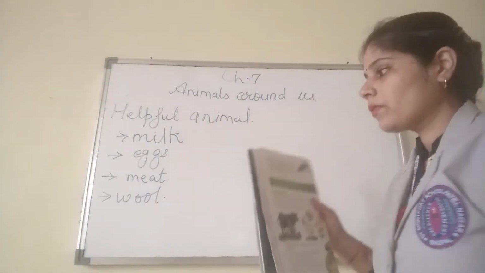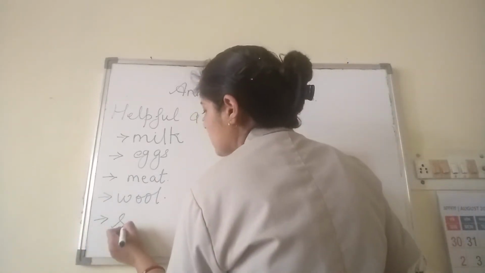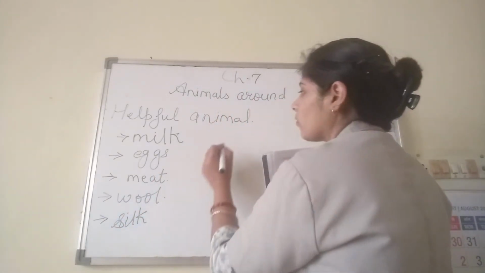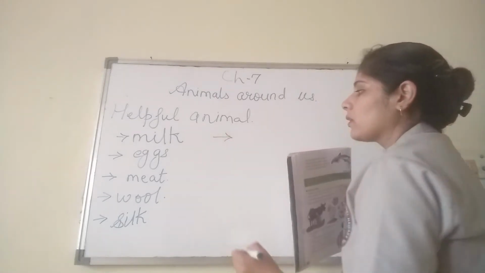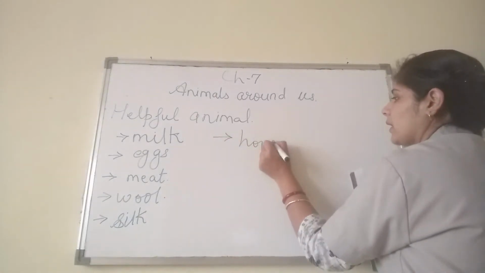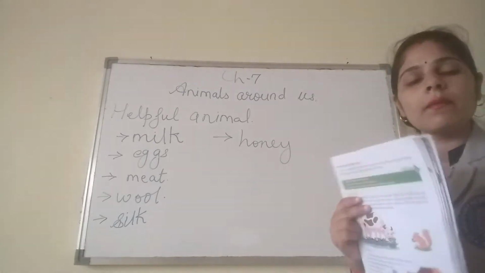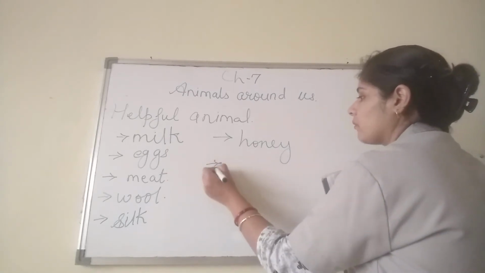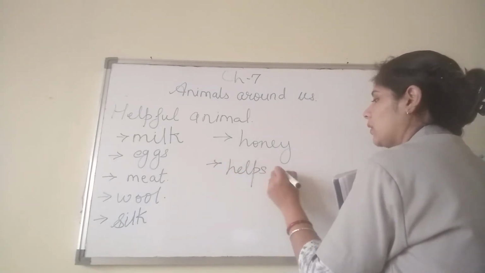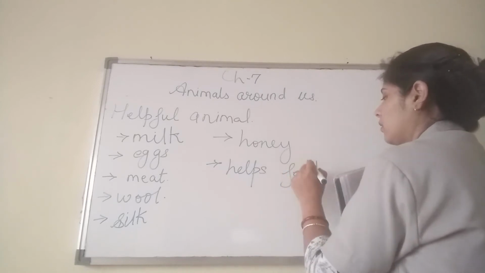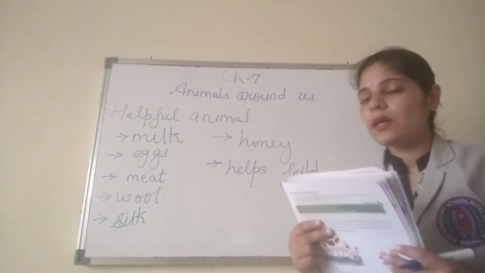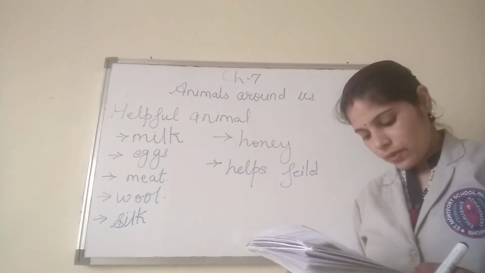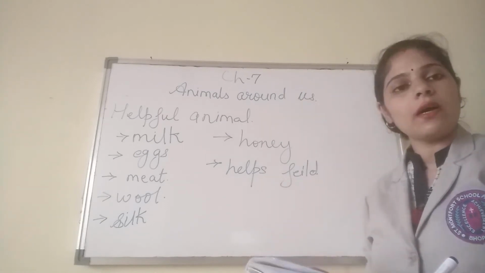And then the next one, which we have talked about earlier also, is silk. Silk is obtained from the silkworm. Now another one is honey. From where do we get honey? We get honey from the honey bee. Then some animals help in the field. Can you tell? Mostly the farmer has these animals and they help the farmer in the field. These are the bull or ox, and they are helpful to plough the field.